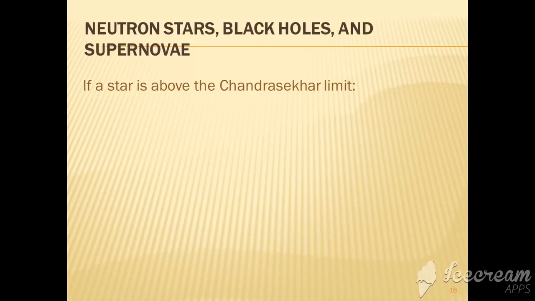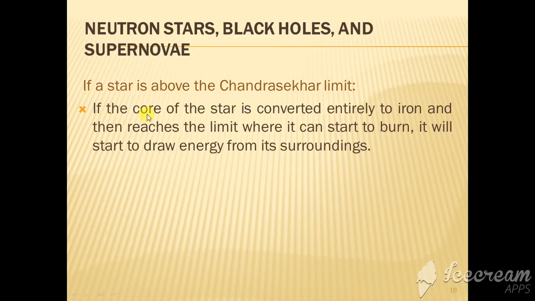But what if a star at the time of AGB has a mass above the Chandrasekhar limit? Then the core of the star is converted entirely to iron. So hydrogen to helium, helium to carbon, and carbon further undergoes nuclear fusion to make higher mass elements up to iron.